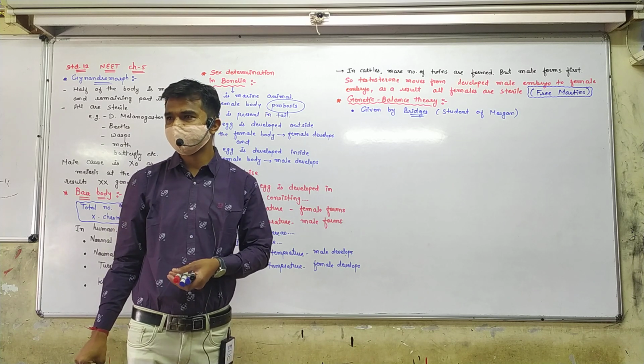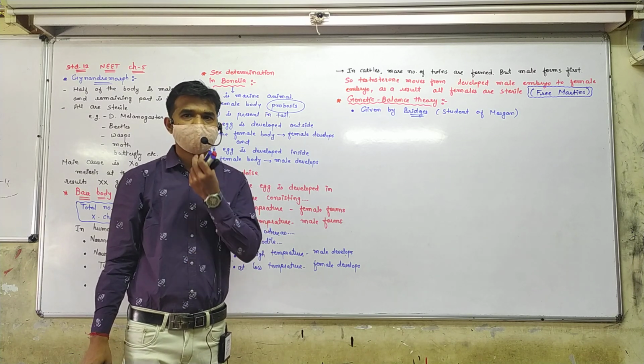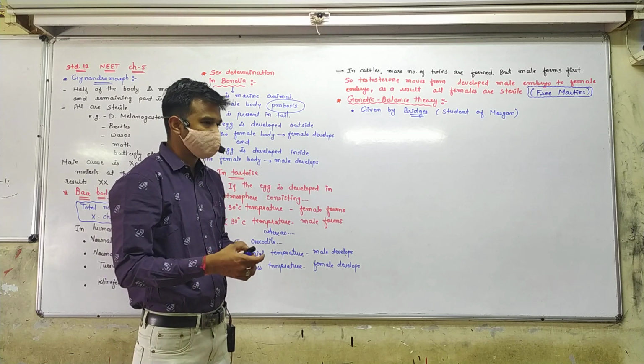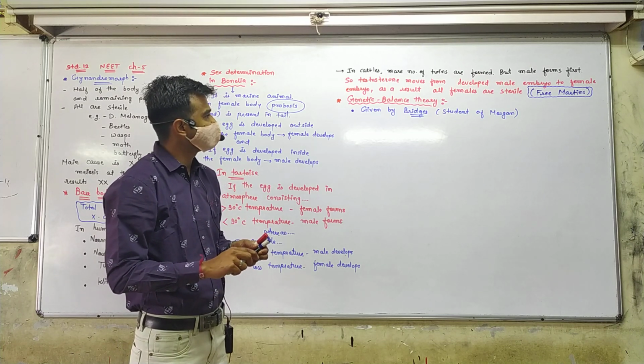Genetic valence theory was given by Bridges, named scientist, student of Morgan.